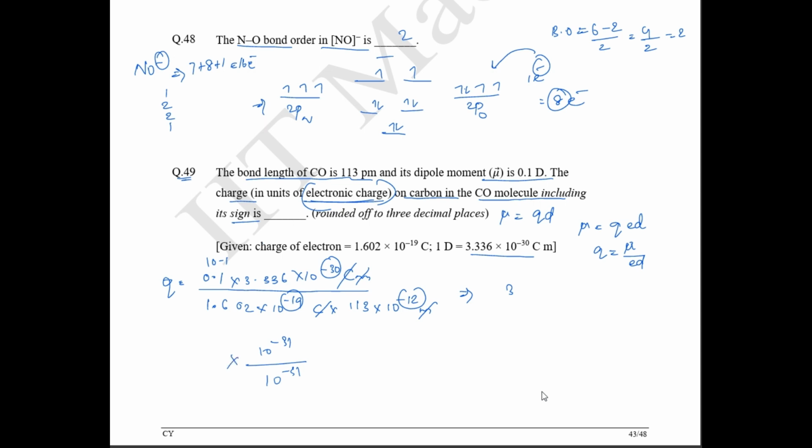And then what else we have: 3.336 divided by 1.602 into 113. If you solve this, you will get a value somewhere around 0.1845. But here they have asked to round off to 3 decimal places. So rounding off to 3 decimal places, this is going to be 0.018.